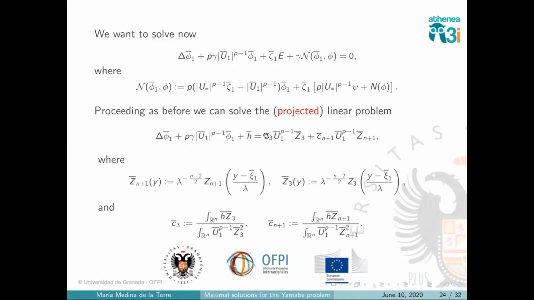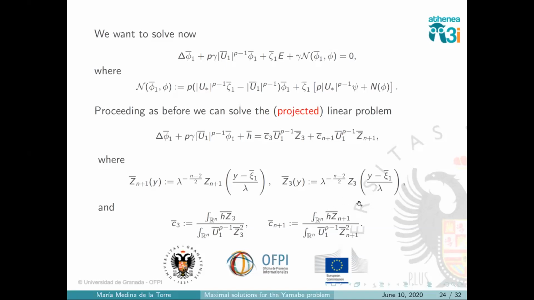If this is not orthogonal, what I do is subtract the projection on the elements of the kernel in such a way that all of this is orthogonal. And I can apply the theorem that we found before. And as I said, these constants here are precisely the projection of H on this element of the kernel and H on this other element of the kernel.